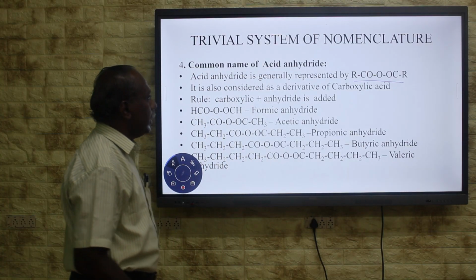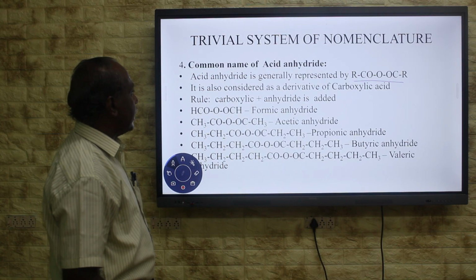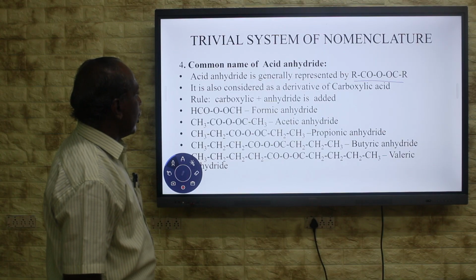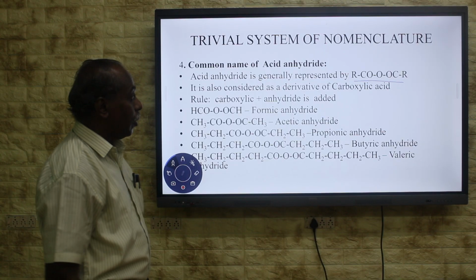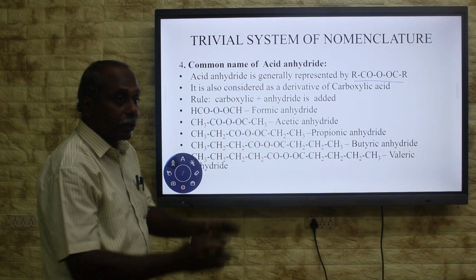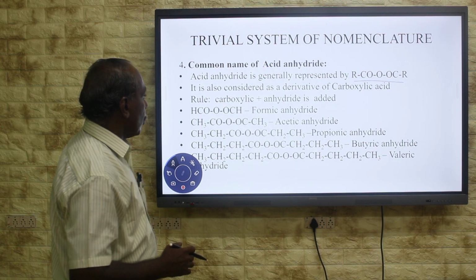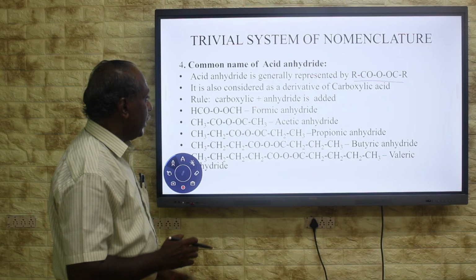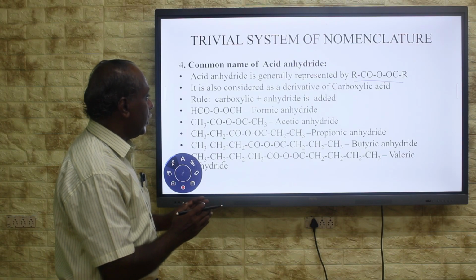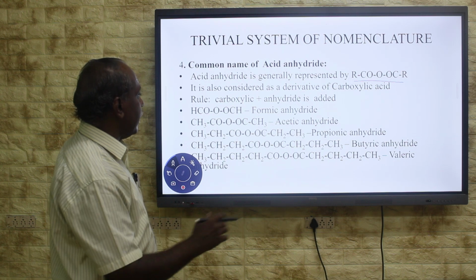RCO is the general representation of acid anhydride. It is also considered a derivative of carboxylic acid, which means this compound is obtained from carboxylic acid. The rule: the carboxylic acid part name should be given, then anhydride is added.